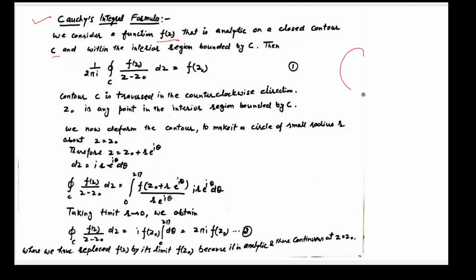This is a closed contour C and function is analytic on the closed contour as well as within the region bounded by this contour C. Then integration of f(z)/(z minus z0) dz will be equal to f(z0) times 2 pi iota, and z0 is a point within this contour C.